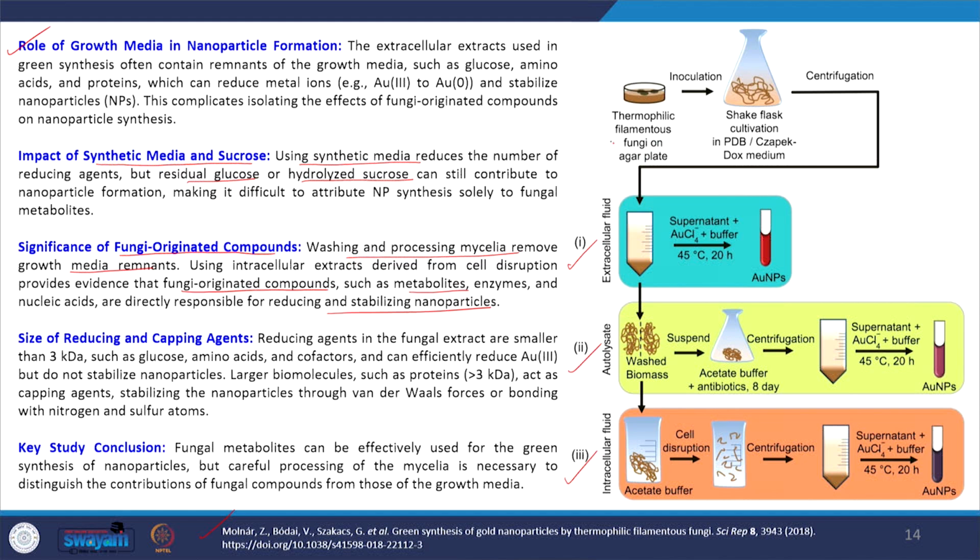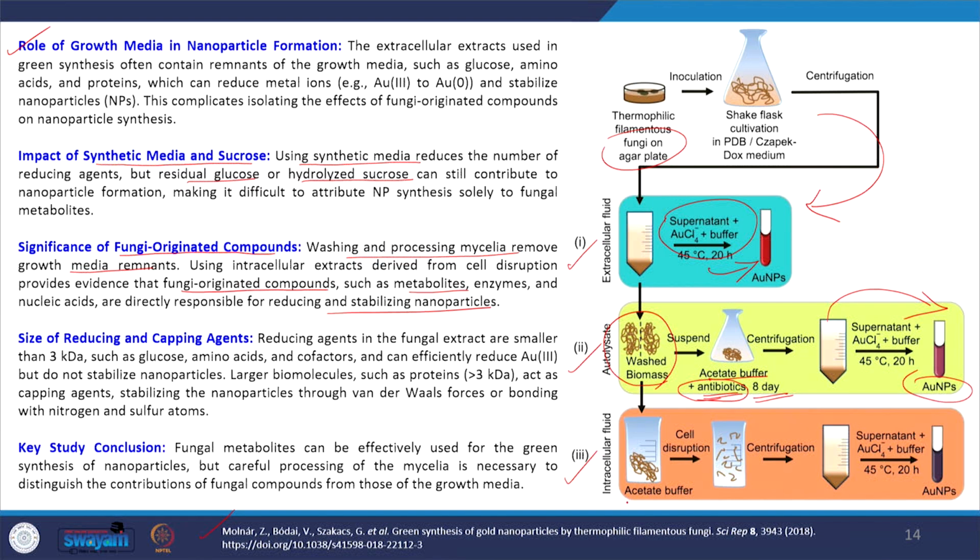Once the fungi is grown on the agar plate, they collected it using centrifugation. Once you've done the centrifugation, they use the supernatant for synthesizing the gold nanoparticles. So this is the extracellular fluid method. The next method is autolysate. Here they wash the biomass, then resuspend it in acetate buffer with antibiotics. This antibiotic will prevent bacterial growth and contamination, and they kept it for 8 days. Then after 8 days they centrifuged and took the supernatant for synthesizing the gold nanoparticles.